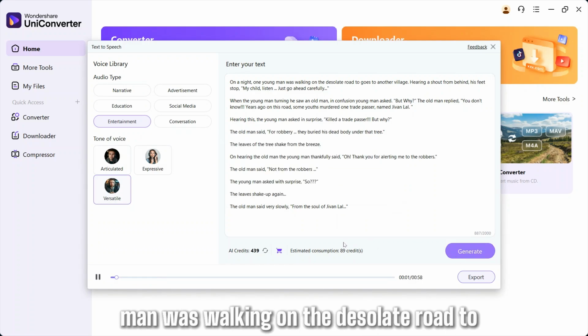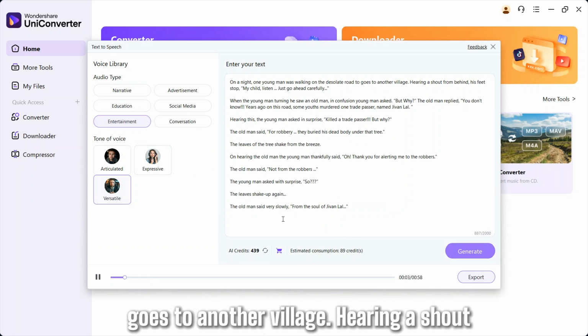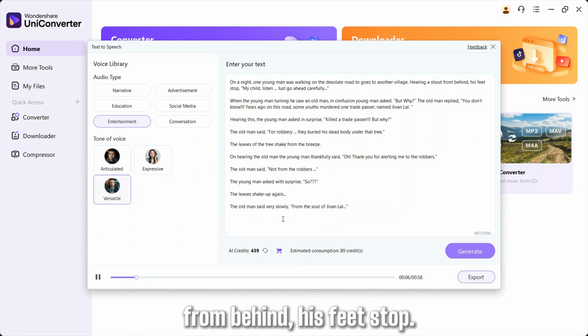On a night, one young man was walking on the desolate road to goes to another village. Hearing a shout from behind, his feet stop.